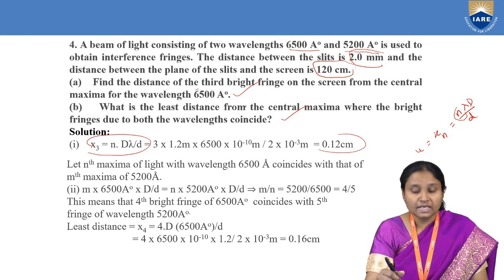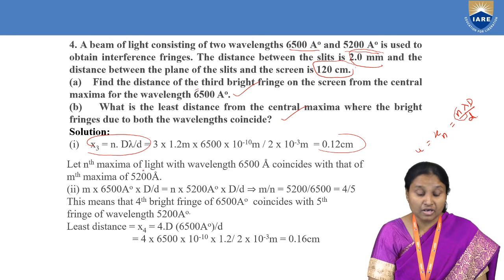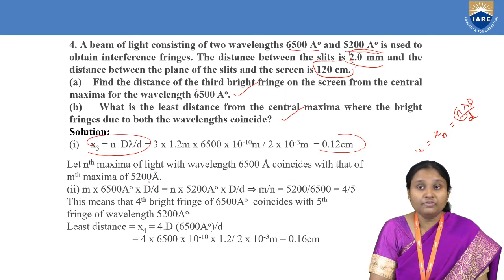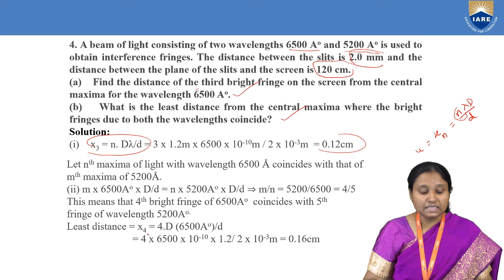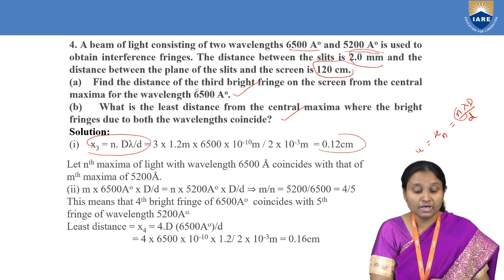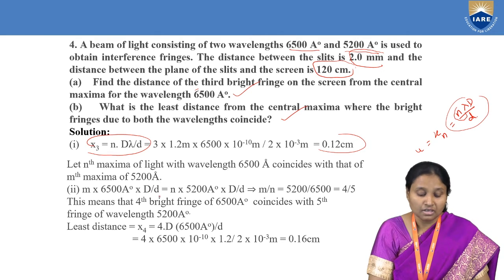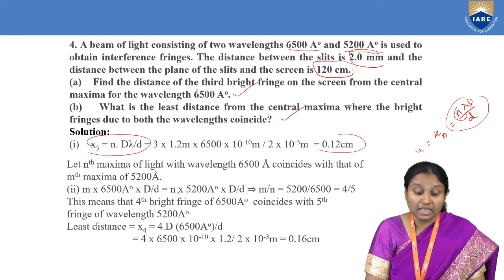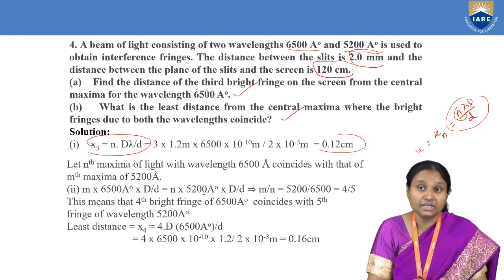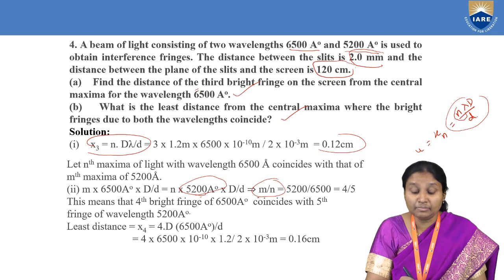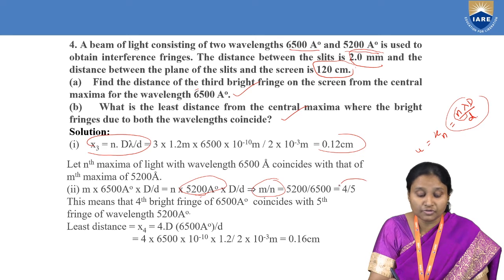Now, coming to solving our second part, let us suppose that the nth maxima of light for wavelength 6500 angstroms coincides with the nth maxima of 5200 angstroms. Because both are coinciding, I made use of this formula. The nth maxima for wavelength 6500 angstroms, where capital D and small d are the same in both cases, should be equal to the nth maxima for wavelength 5200 angstroms. When I do it, I get the ratio of the mth maxima to the nth maxima, which comes to be 4 by 5.